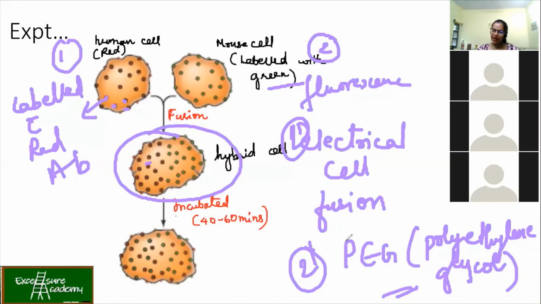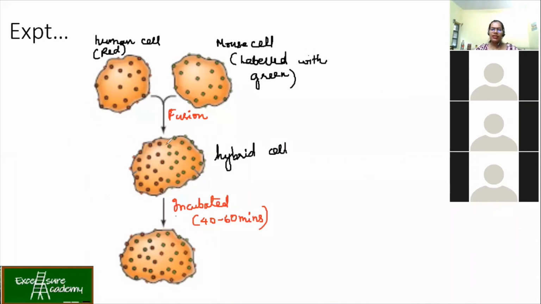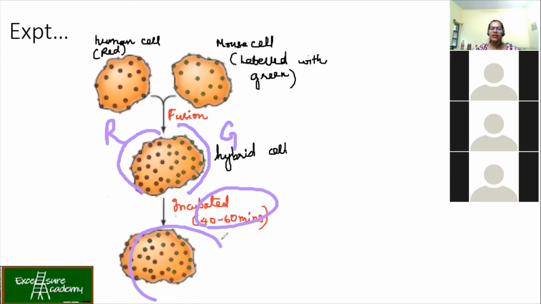So in the experiment, what they do first is take the measurement. They took the measurement and saw that half of the cell region was giving red fluorescence and the other half was giving green fluorescence. Now after incubation, what did they observe? That there was a mix of fluorescence. There was overlapping of red and green fluorescence. So from this, what did they understand? That the proteins can move laterally. From one region to another region, the proteins were able to move.